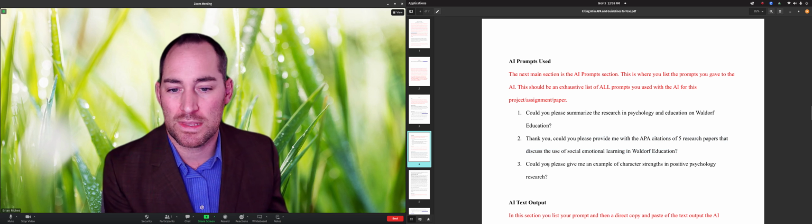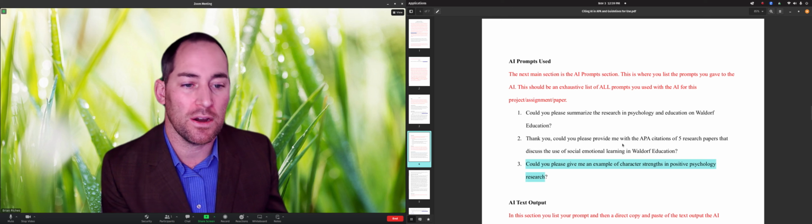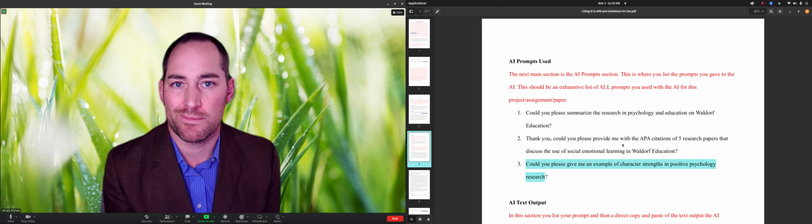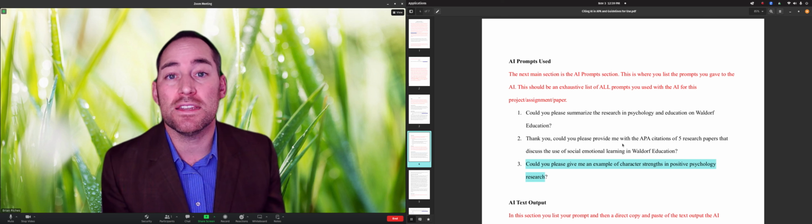And then this one was really for an example for this class. Could you please give me an example of character strengths and positive psychology research? It is related to Waldorf education, but also it's an example. It's something I know pretty well, to judge the kind of output that the AI is giving. So that is the AI prompt section.